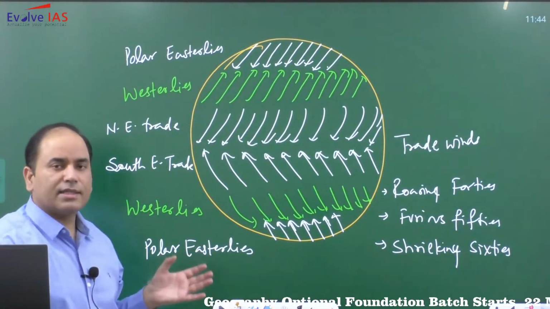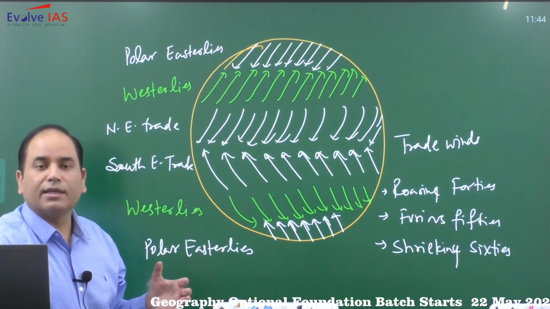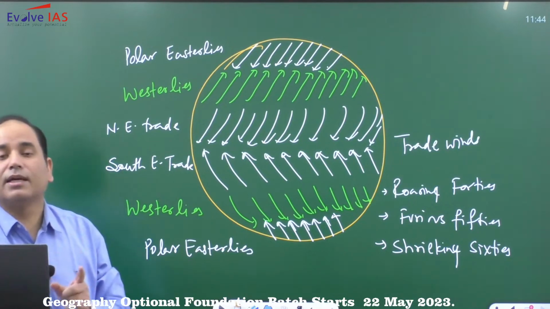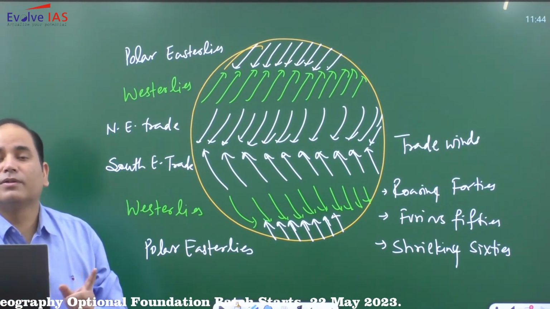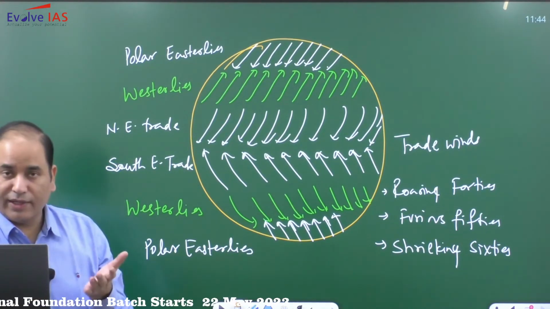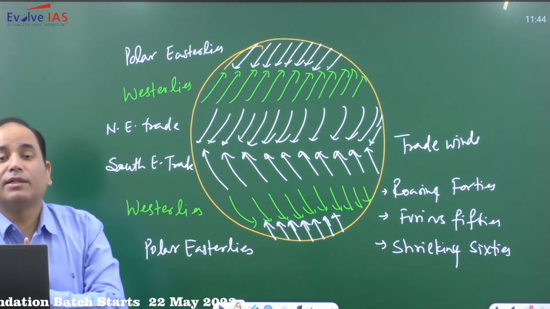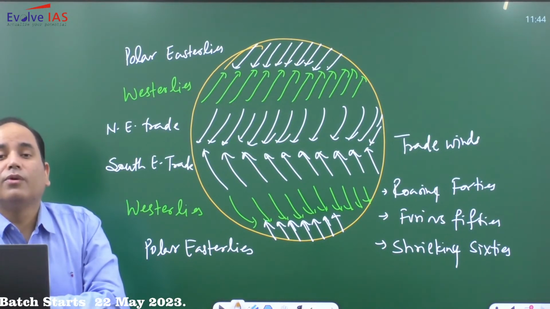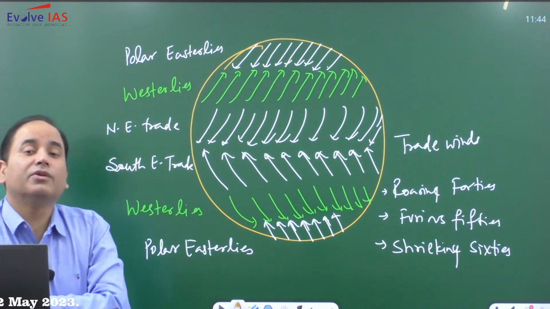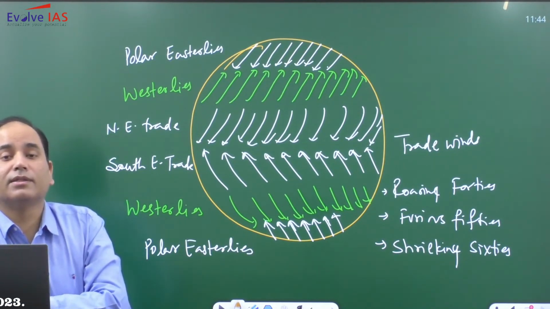Now the question arises that why the westerlies are very strong in case of southern hemisphere. So westerlies are strong in southern hemisphere not because of the Coriolis. Coriolis is stronger, that is fine, there is no doubt about it, but Coriolis has no variation depending upon the hemisphere. So it is not like in northern Coriolis is more effective, southern Coriolis is less effective.